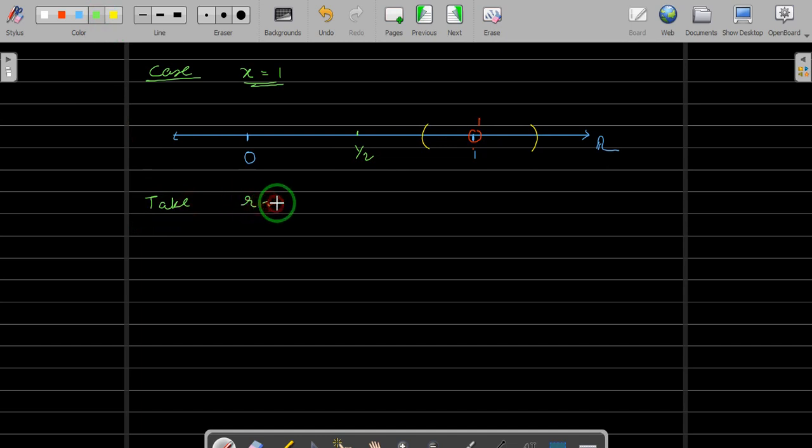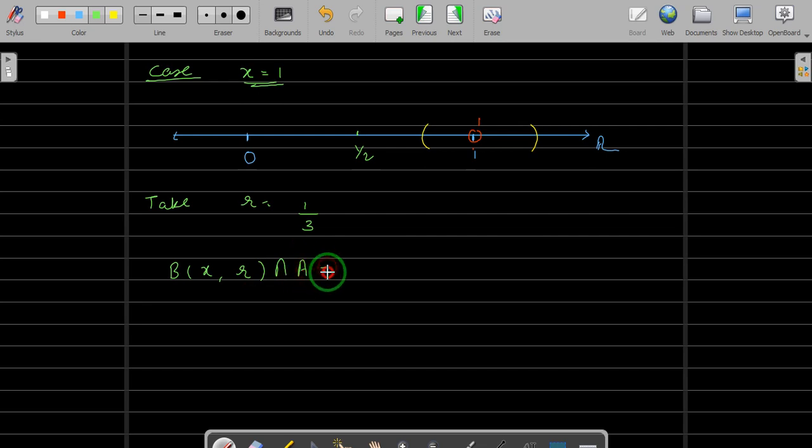Take R equal to half of the distance. You can take half, which will also work, so let us take 1 by 3. You can take 1 by 3. Then when you check all around x, there is nothing but 1 of radius R, or you can take R, okay, 1 by 3 will do.